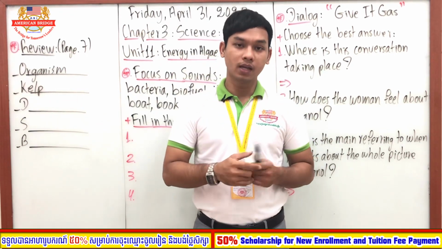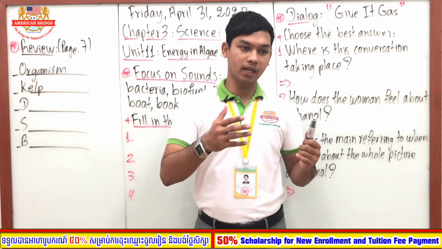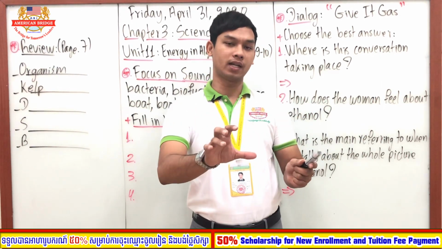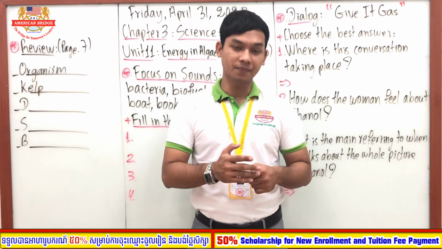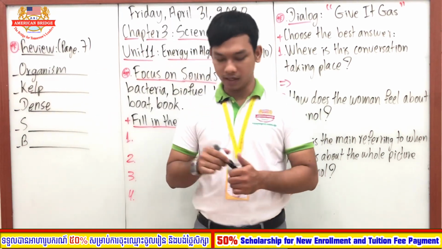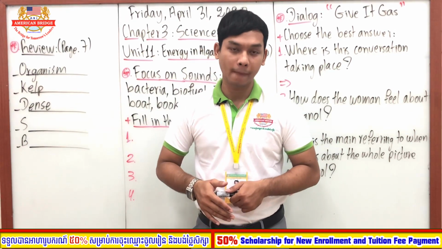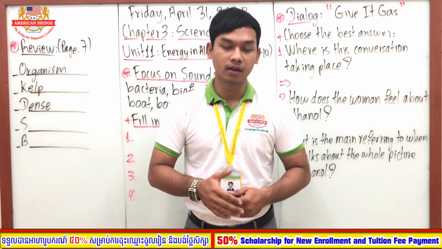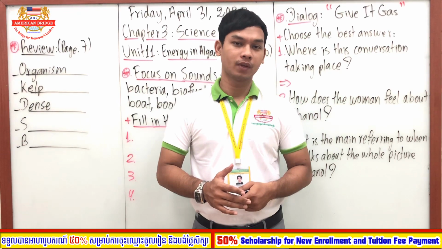Okay. Next one, it starts with letter D. All right. It describes something that is crowded together and thick. So this word should be dense. Very good. Dense. Okay. And next, the word that starts with letter S. It is the wastewater from the building. The wastewater from the building. Do you remember the word? Sewage. Very good.